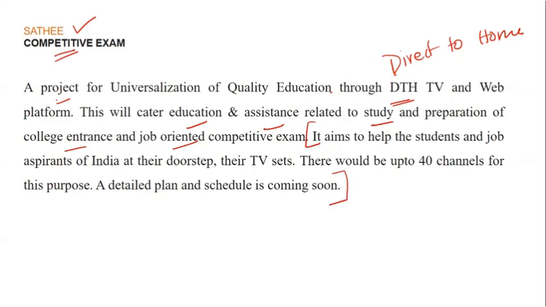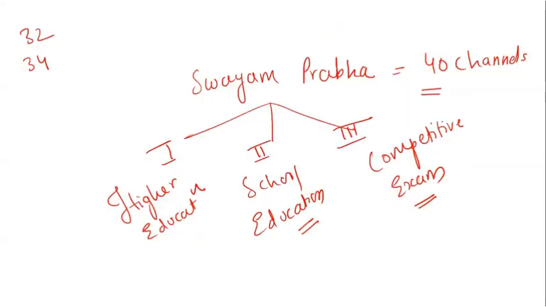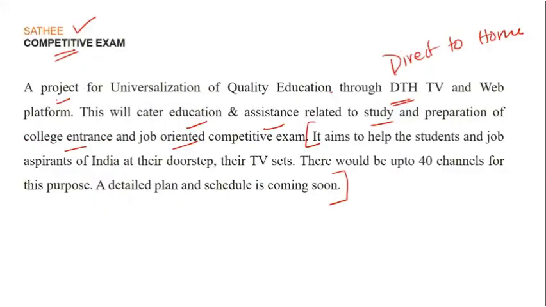So if you go on the Swayam Prabha portal and check, this is the information which is available, where they have told the channels will be 40. But what will be the detailed plan, what is the schedule coming up, that will be shared very quickly with you. So right now, what we have done in Swayam Prabha is a complete detailed understanding of three dimensions. One is higher education, another is school education, specifically focusing on PM eVidya, and another is competitive exams, that is Sati, which will be updated very soon, right? Now, this is what we have done in today's session.